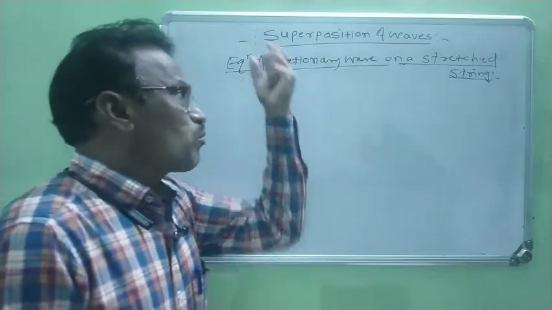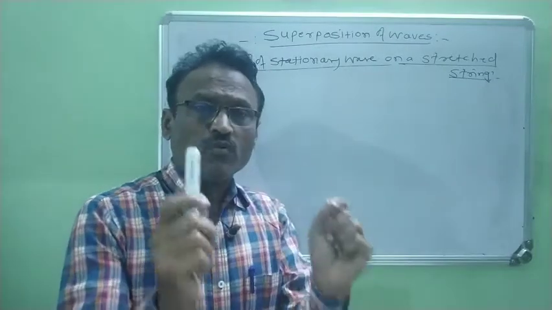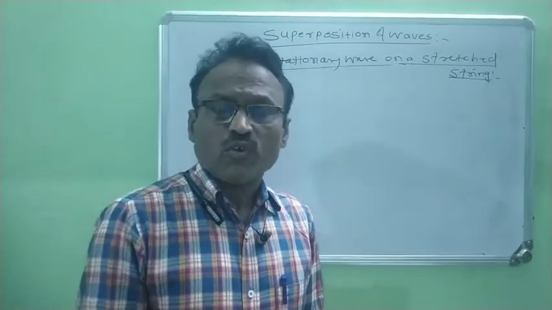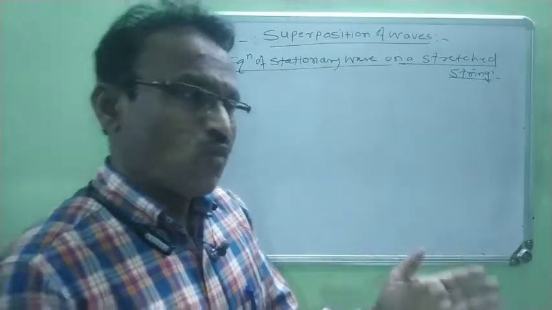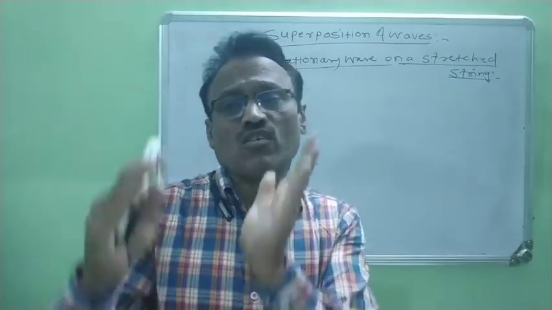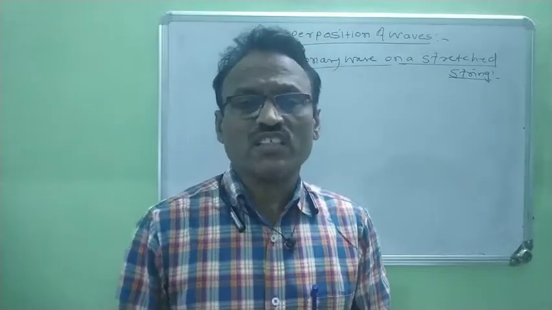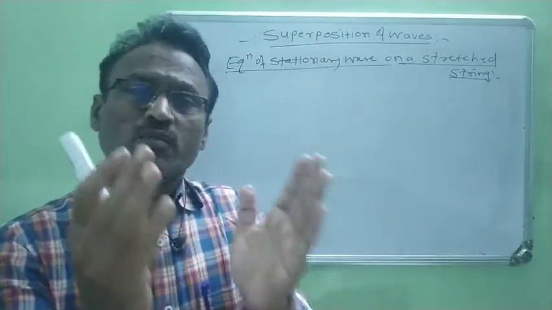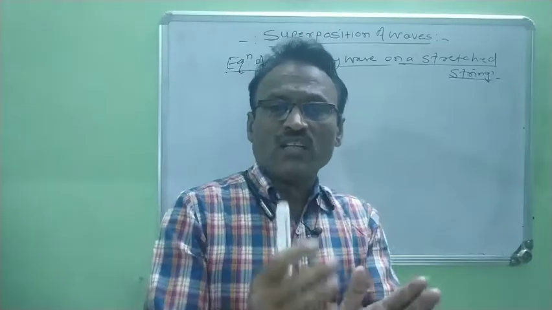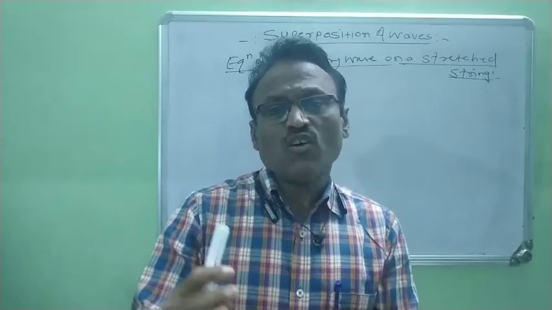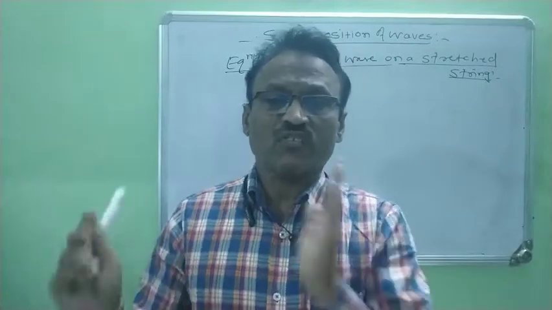Now to produce this stationary wave, minimum two waves are taken. First wave whose displacement is y1. When this wave is traveling along the x-axis towards the positive direction, at that time it has one equation. And when the other wave is traveling along the same x-axis but in negative direction, it has another equation, right?